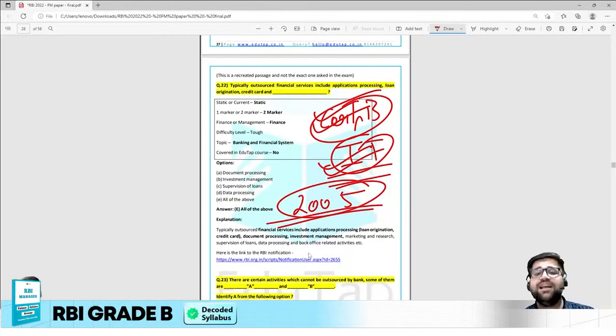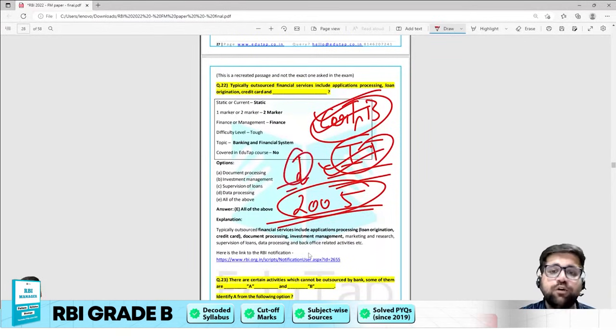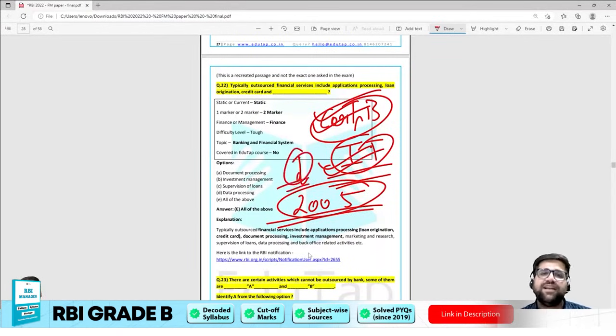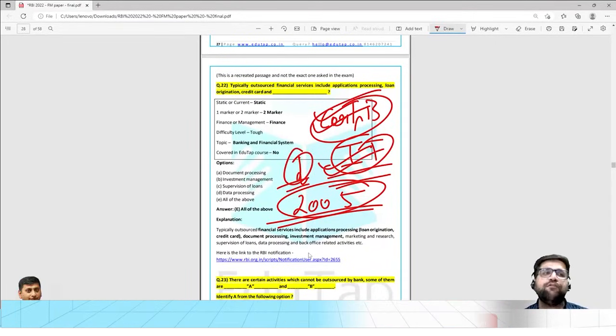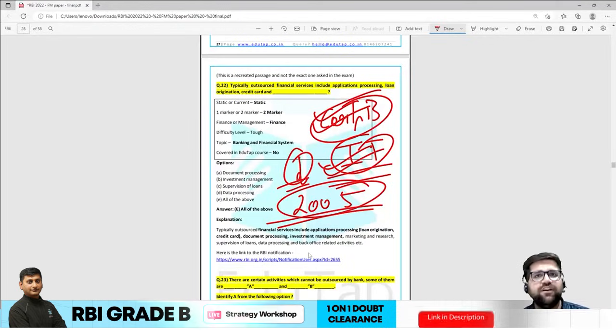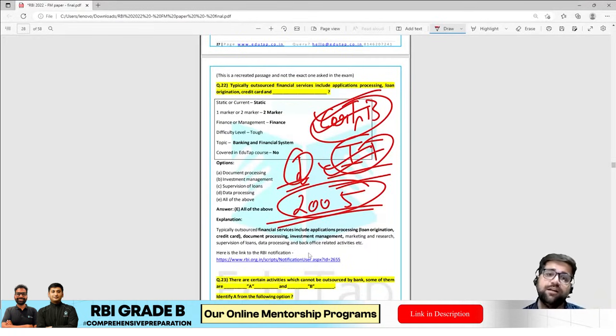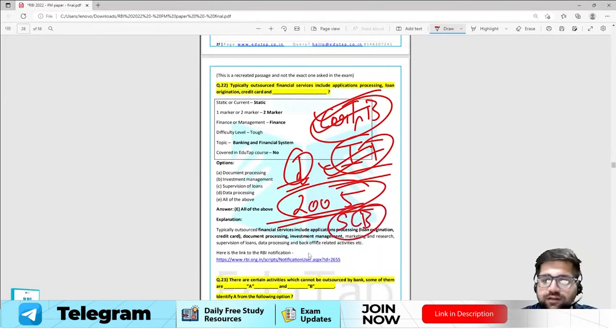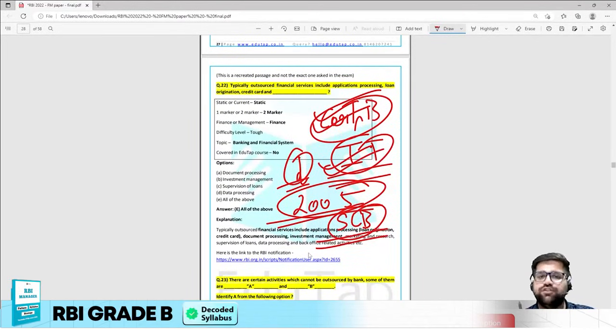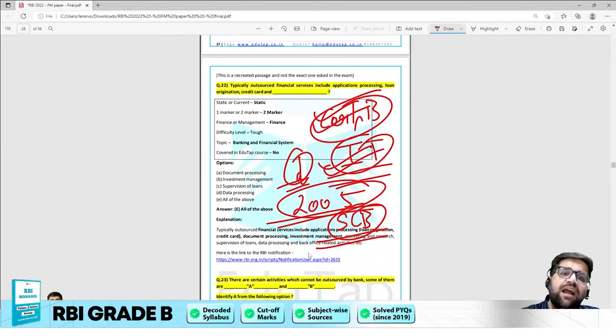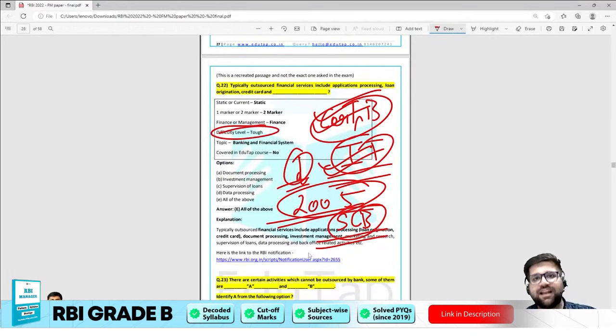These guidelines were issued in 2005, but the word outsourcing was repeated by RBI in different domains. So you have to understand how the outsourcing word was used under cooperative banks, how it was used under information technology, and how it was used under small finance banks and payment banks. But the same is used by RBI under scheduled commercial banks, and the guidelines for outsourcing for scheduled commercial banks were released in 2005.